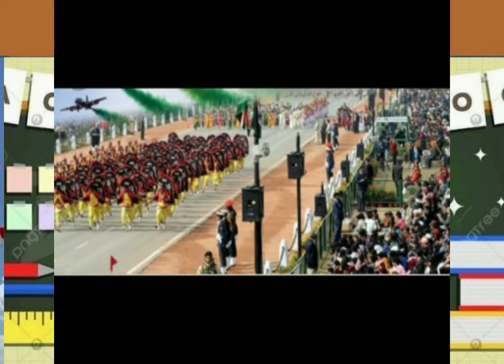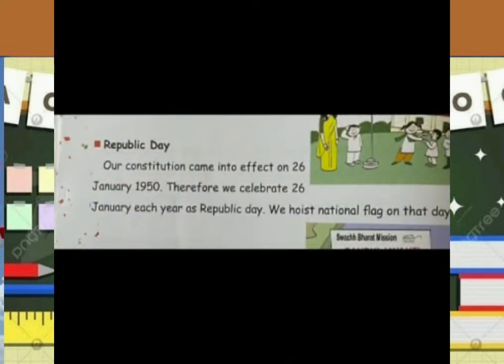Then, what is this picture? This picture is about the Republic Day celebration. What is meant by Republic Day? Our constitution came into effect on 26th January 1950. What is meant by constitution? Therefore, we celebrate 26th January each year as Republic Day. We hoist the national flag on that day.